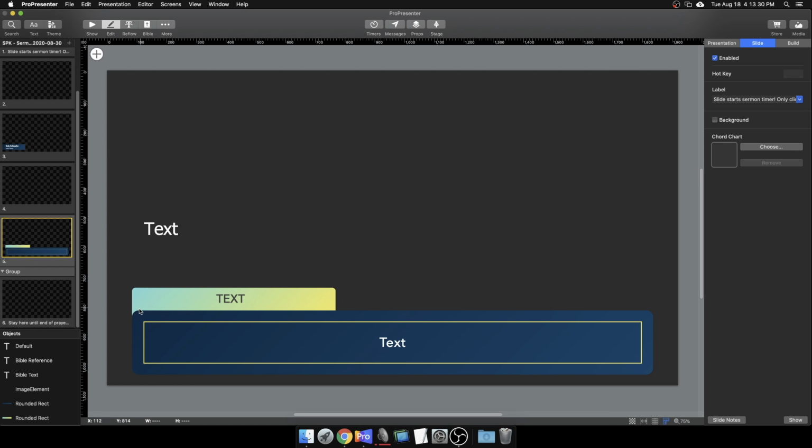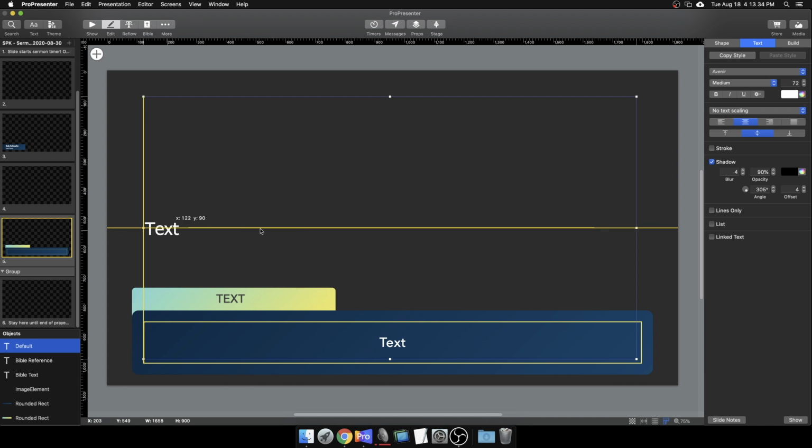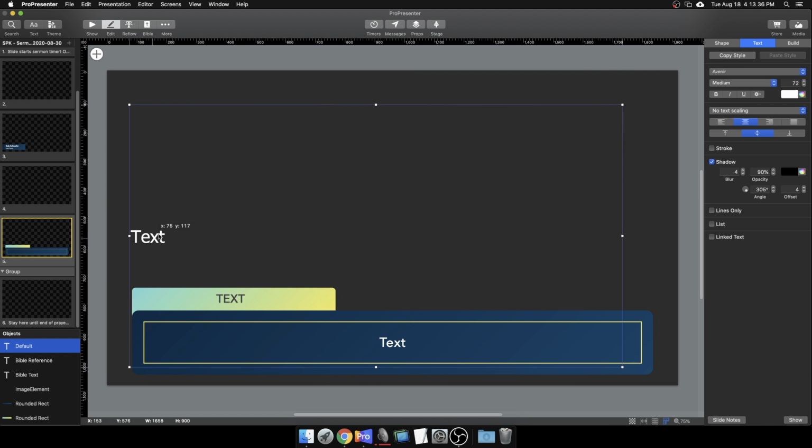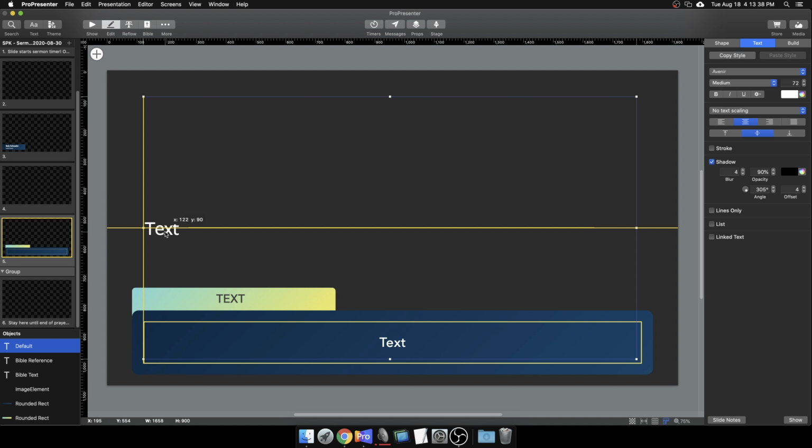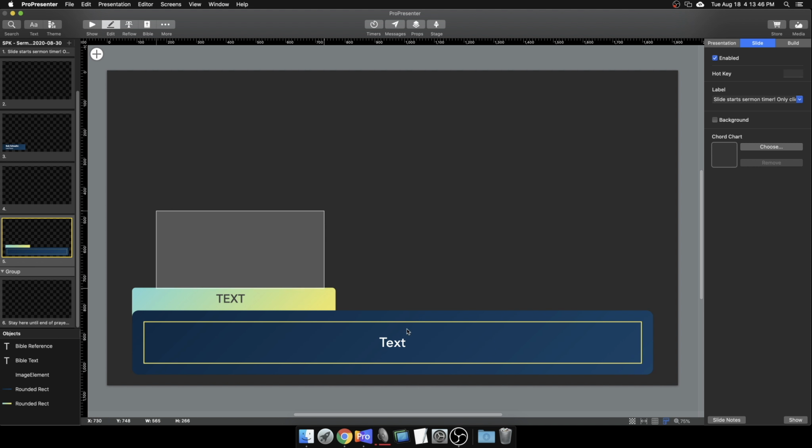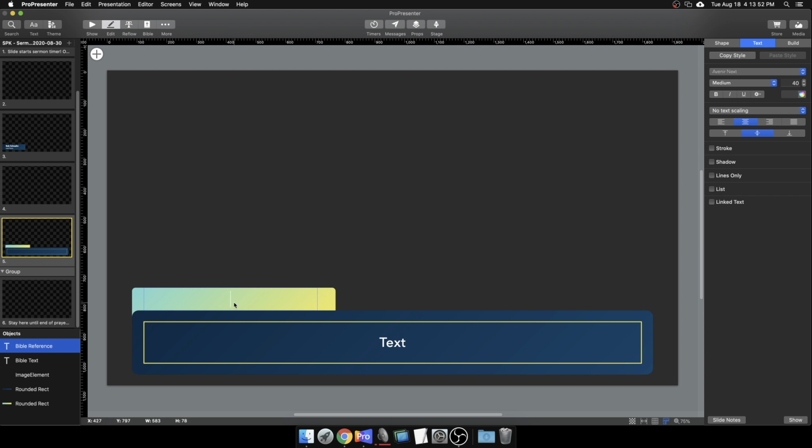Now, I want to show that when I created this, it put these text layers in, but it left a text box on the top. This might be confusing for most people, but if you see the word text floating up here outside of this, just grab this text box and hit delete, because you don't need it. All of the elements you need came in with the theme down here. So then we can go in and say, okay, we've got 1 Peter 1 verse 2 through 7, and then we can paste Peter into here.